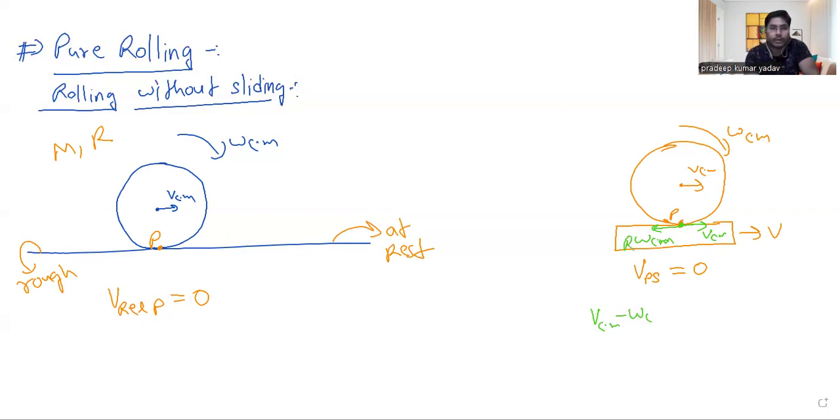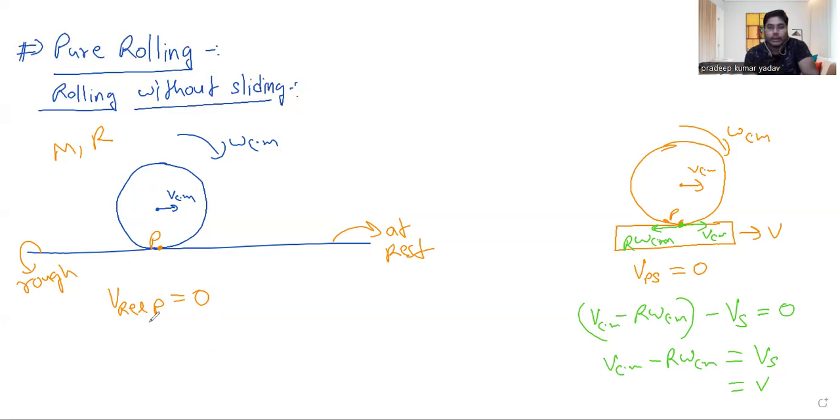If the radius is r, the tangential speed will be r omega cm. This is the velocity of point P with respect to ground minus the velocity of the surface with respect to ground, and that should be equal to zero. It means VCM minus r omega cm should be equal to the velocity of the surface, which here is nothing but V.